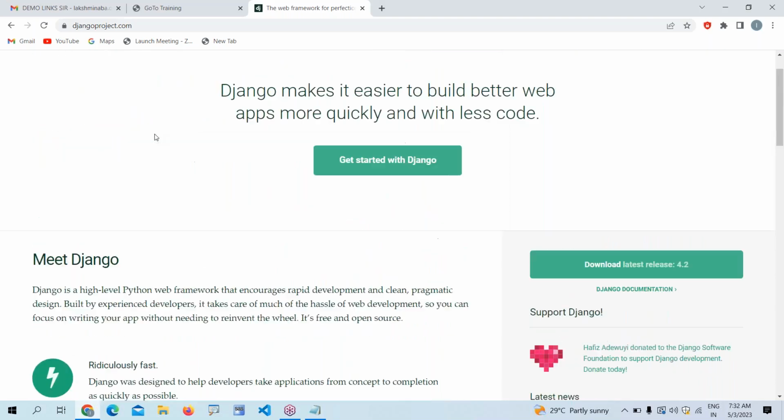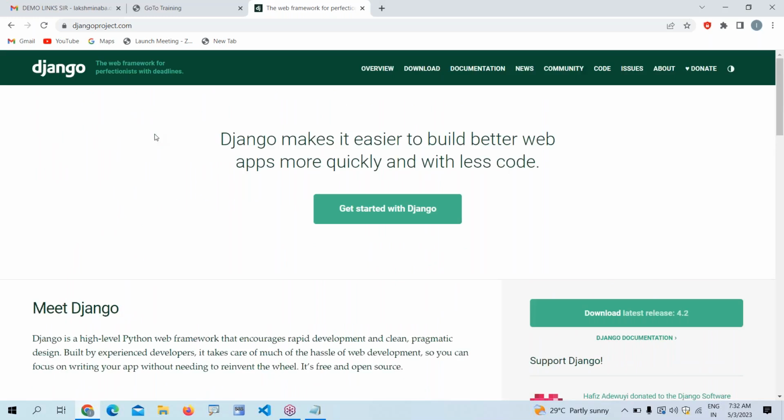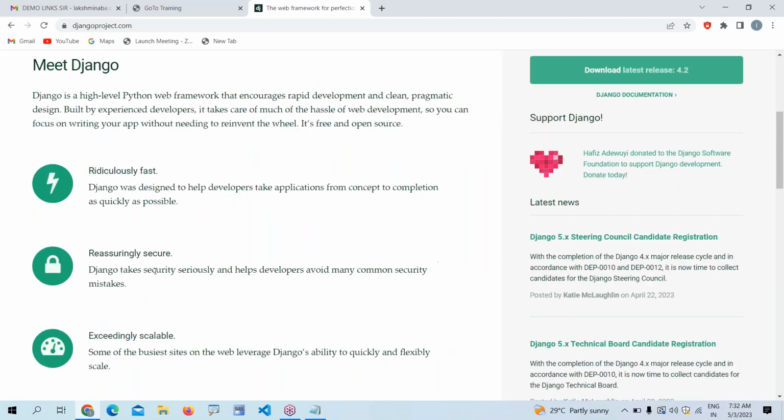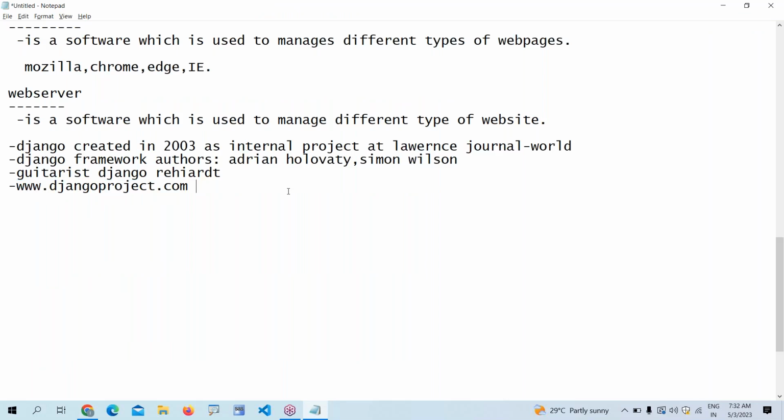The main purpose of Django, why we go for this framework rather than another, is security. Why secure? It takes care of the security part very easily. We just give one command, the csrf_token tag, and whatever form we are creating becomes very secure.